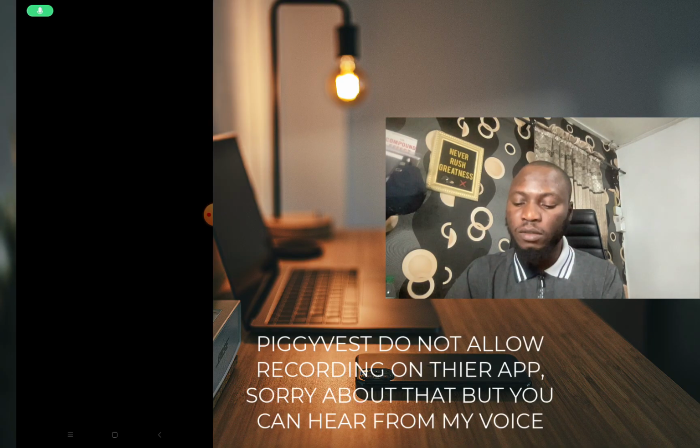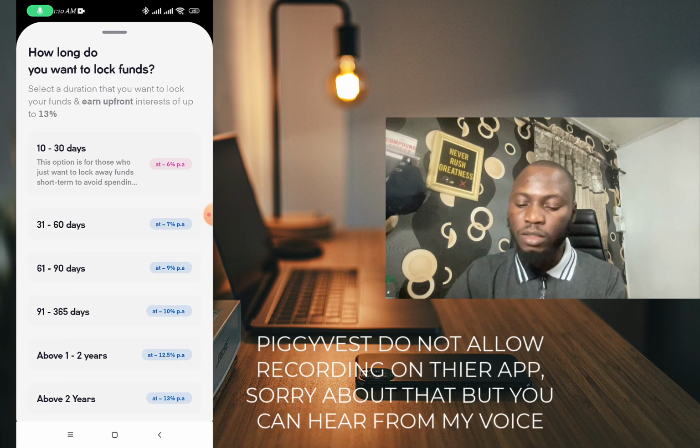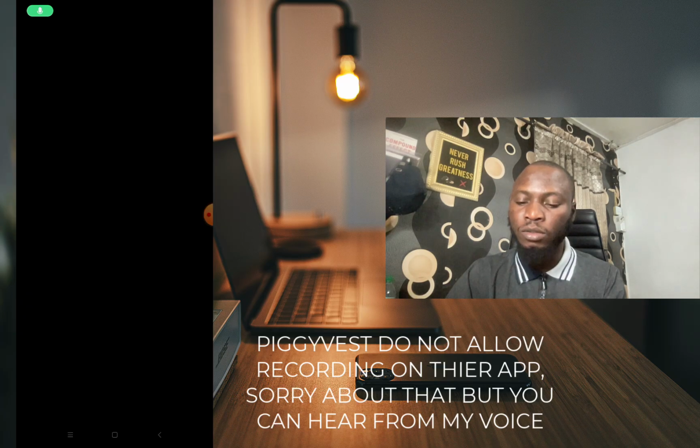On the savings, you can see Flexi Naira, Target Savings, Flex Dollar. Then what we're gonna do is Save Lock. This is the option I made use of back then. So you can see they also have some recommendation. You can click on create a Save Lock. So you see different options here. So 61 days to 90 days. So this is the option we're going to be using.